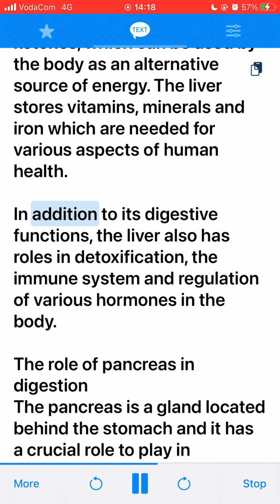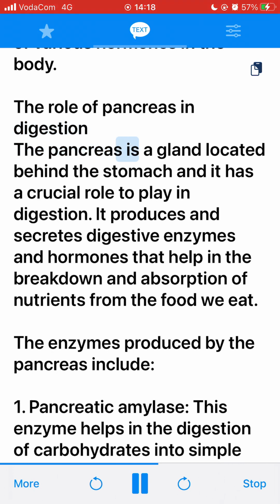In addition to its digestive functions, the liver also has roles in detoxification, the immune system and regulation of various hormones in the body. The role of pancreas in digestion. The pancreas is a gland located behind the stomach and it has a crucial role to play in digestion. It produces and secretes digestive enzymes and hormones that help in the breakdown and absorption of nutrients from the food we eat.